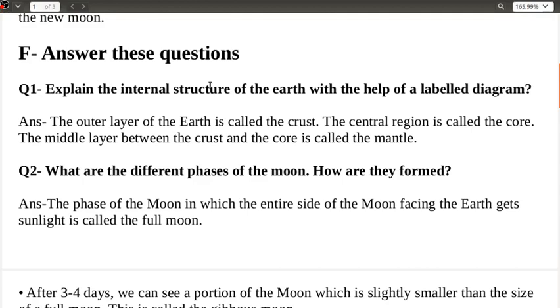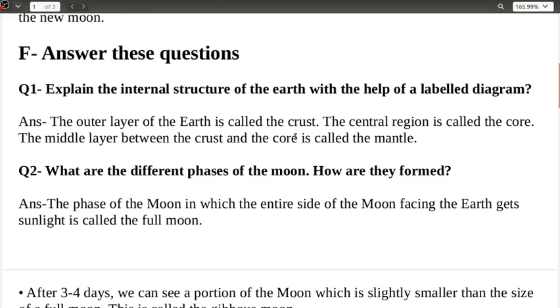The next one. Explain the internal structure of the earth with the help of a labeled diagram. Alright, I forgot to add the picture here. So the outer layer of the earth is called the crust. The central region is called the core. And the middle layer between the crust and the core is called the mantle.